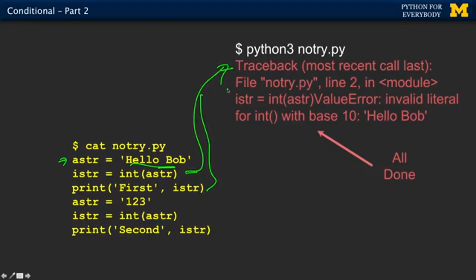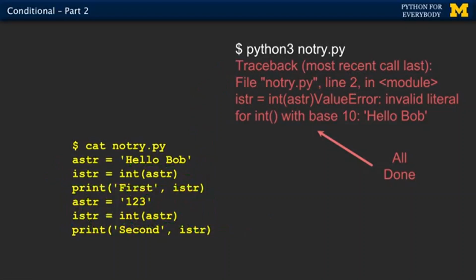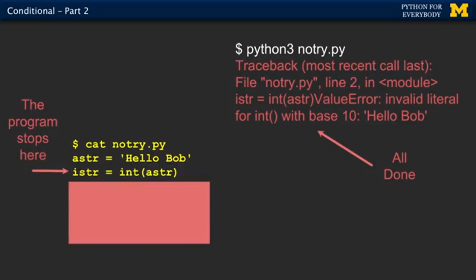But the key thing about the traceback is that, as I told you before, it stops. And it stopped at line 2, which means this is the last line it executed. But it doesn't continue, which means this code is gone. I mean, it never gets there because it's like, I'm confused, I'm quitting, I have quit at line 2. Okay? I quit at line 2. So that code, it's as if it's not there.